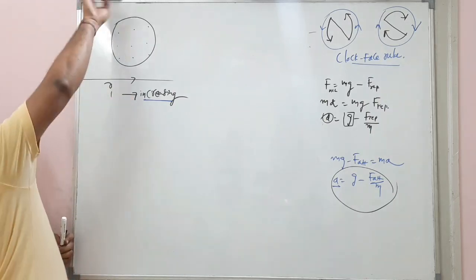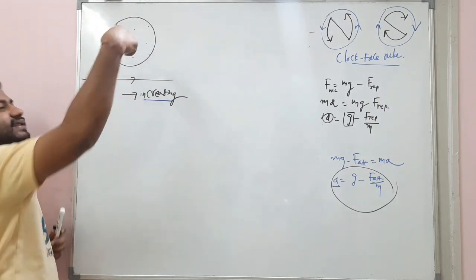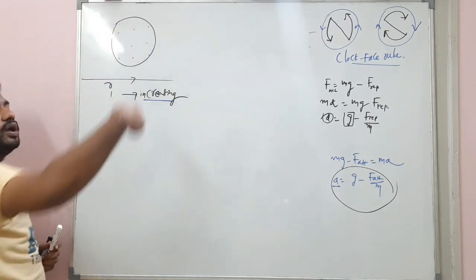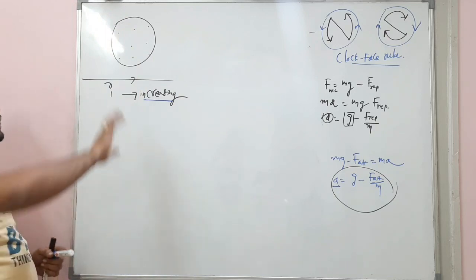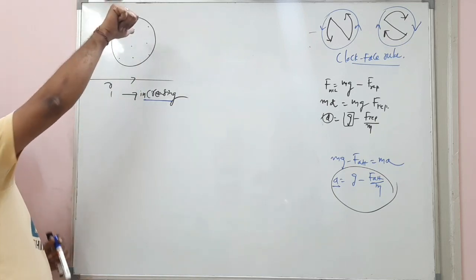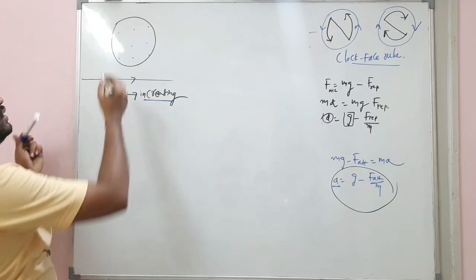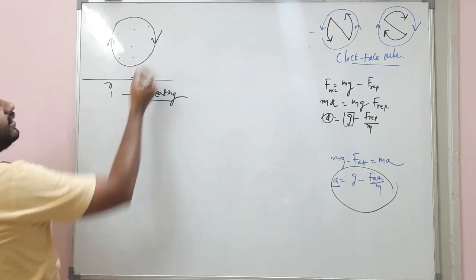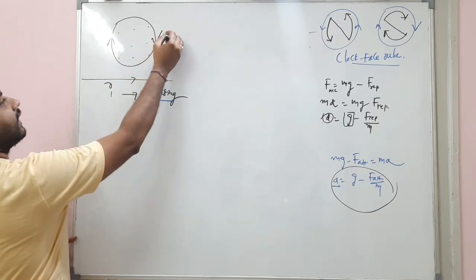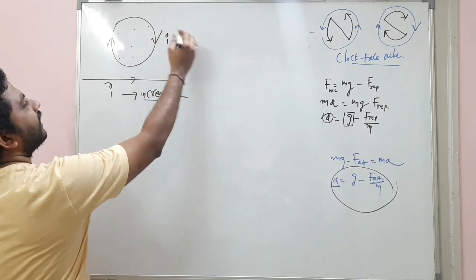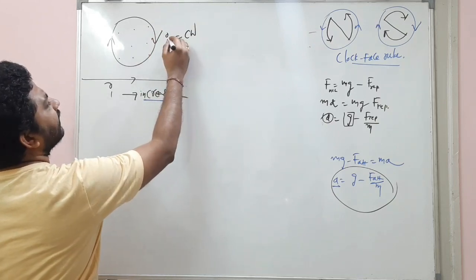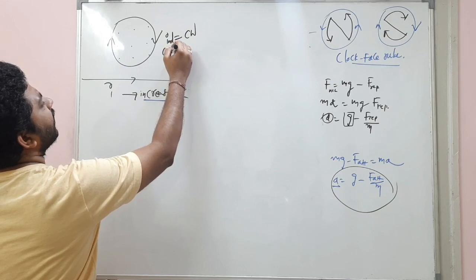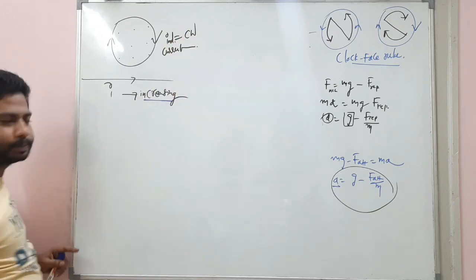Means inside the coil it will generate magnetic field lines into the plane. In which direction should the current move? Listen, in this direction, induced current, right? Induced current is what direction? So clockwise direction.